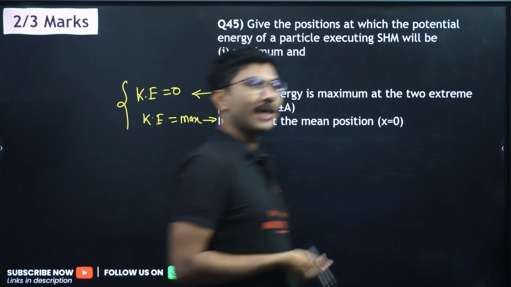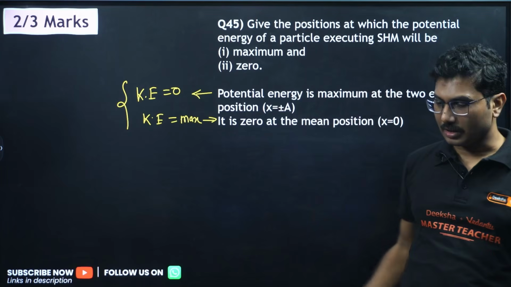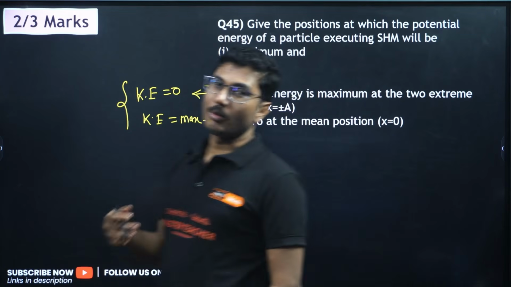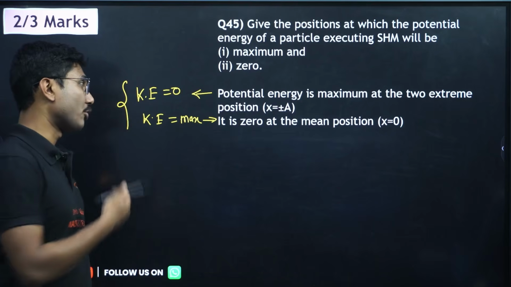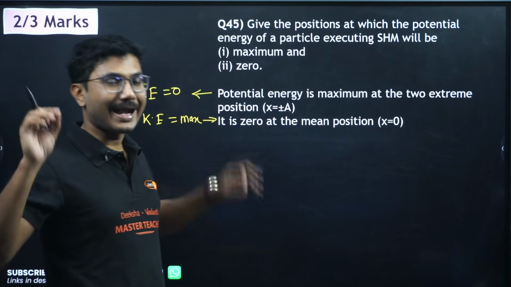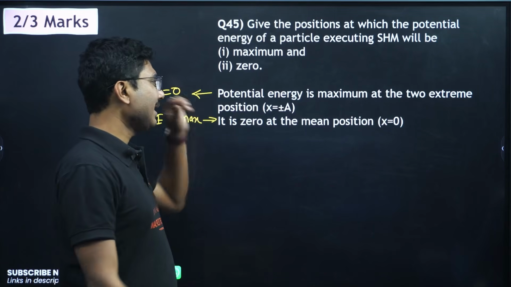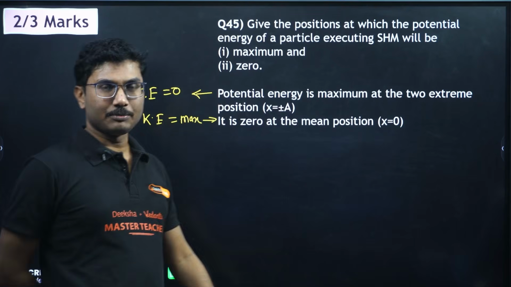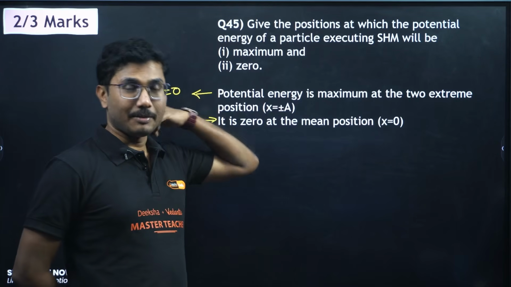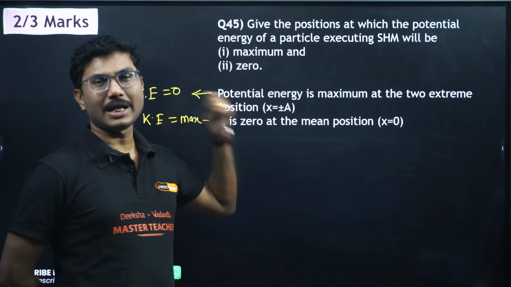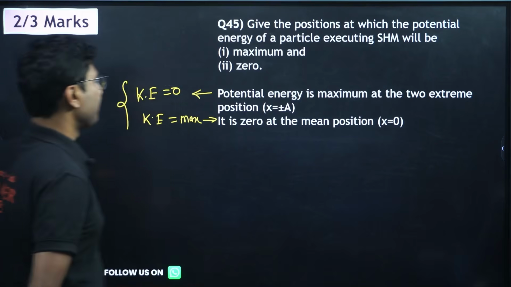So if the same question is asked about kinetic energy, then you should know. You should remember one question and prepare for another question. It will be exactly opposite for kinetic energy. Potential energy is maximum at extreme position and minimum at mean position. Kinetic energy is minimum at extreme position and maximum at mean position.